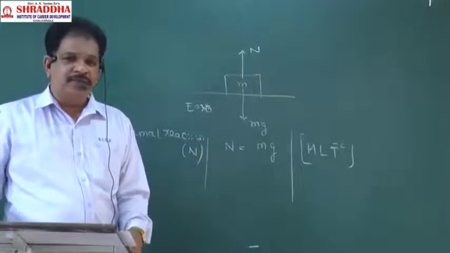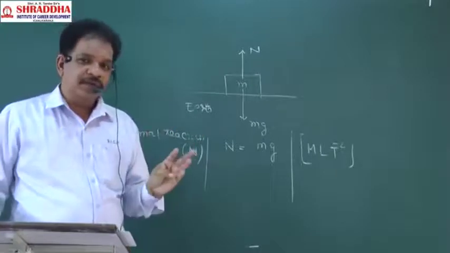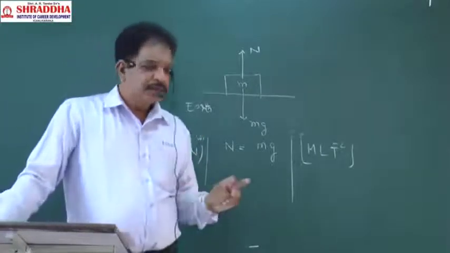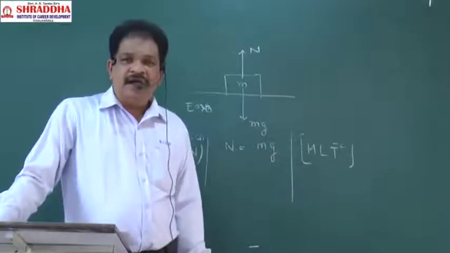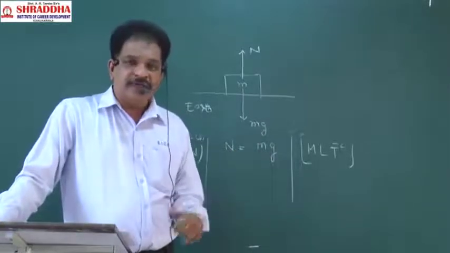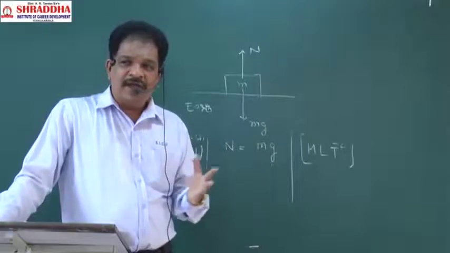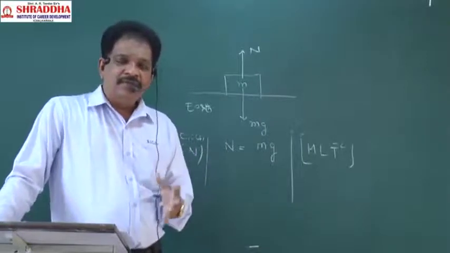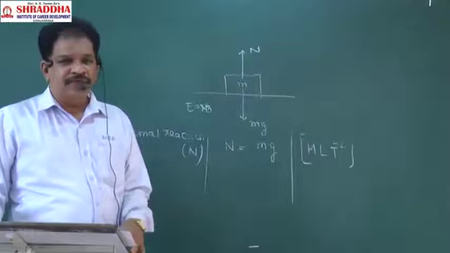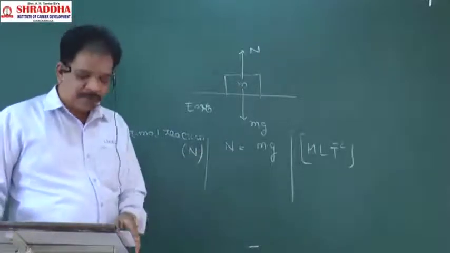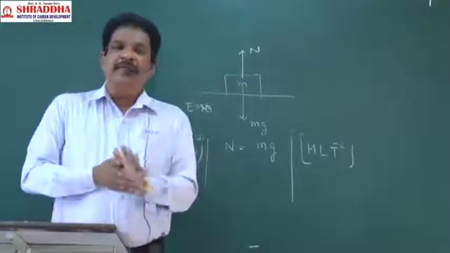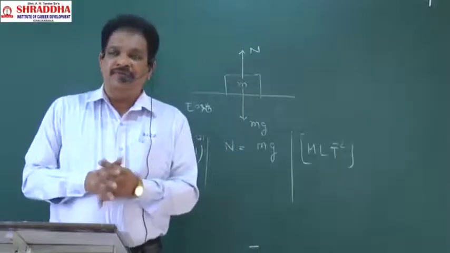Now you observe force, weight, normal reaction, tension, thrust. All will have the same meaning. These are different forms of forces, so their dimensional formulas will be MLT power minus 2.